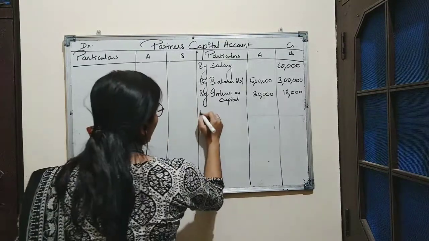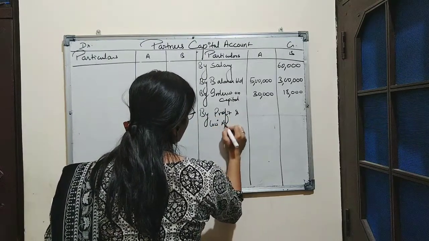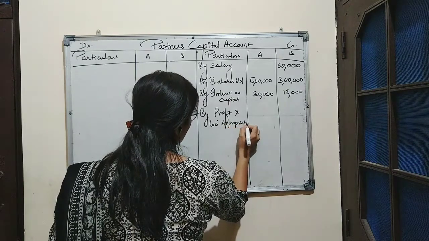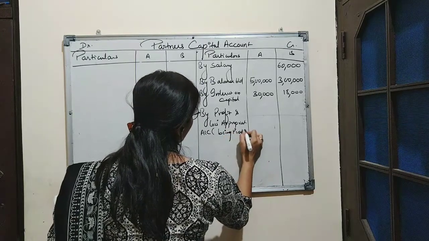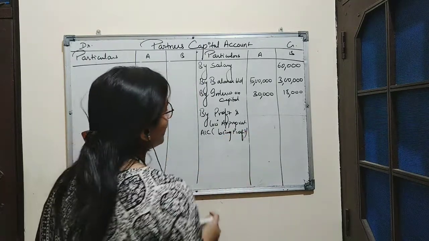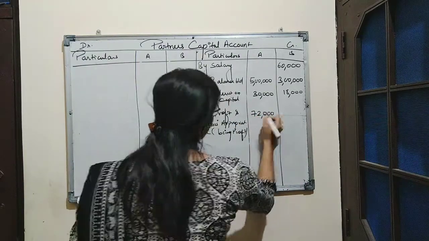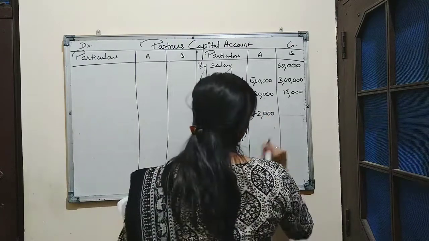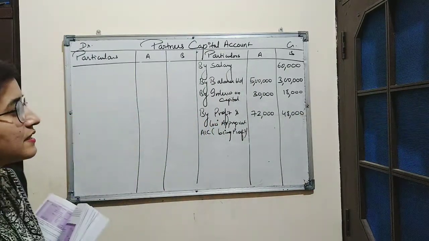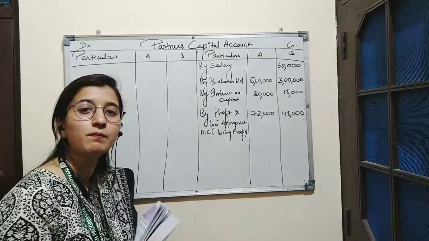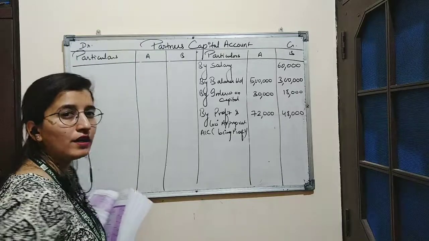Next, income for the partner is the profit distributed among the partners, which we have calculated in P&L appropriation account. So we will write here by profit and loss appropriation account being profit. So the amount of profit shared by A was rupees 72,000 and the amount of profit shared by B is 48,000. Now as we can see, there is no expenses which are to be paid by the partner to the firm. That means no item will be recorded on debit side.